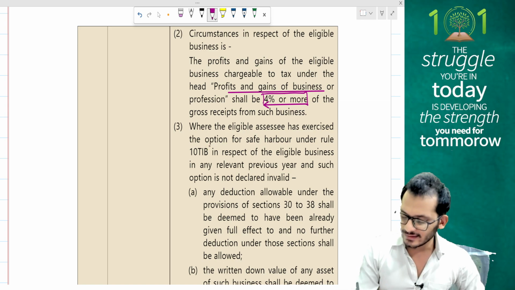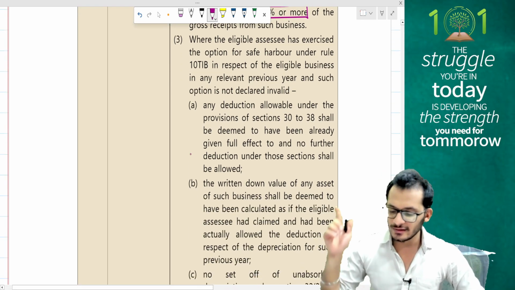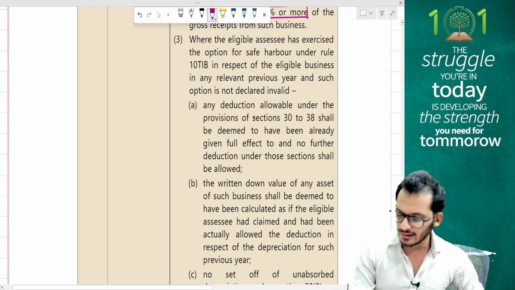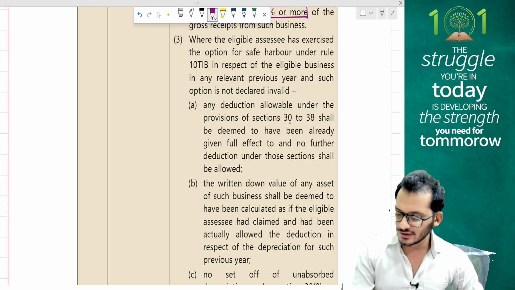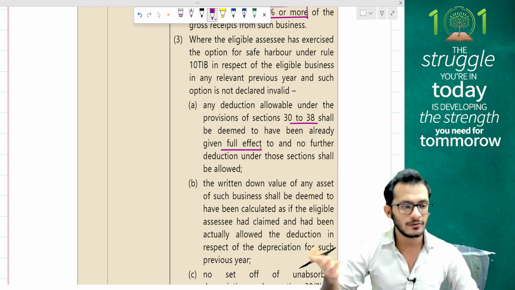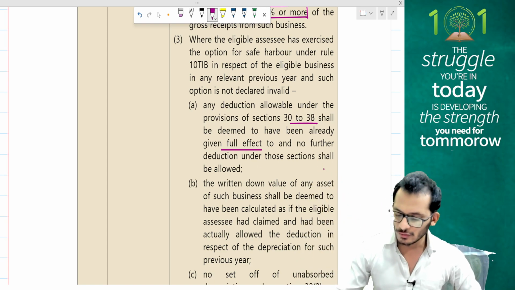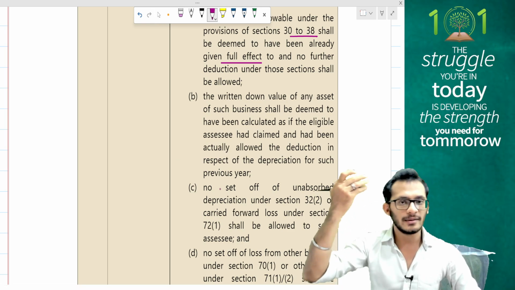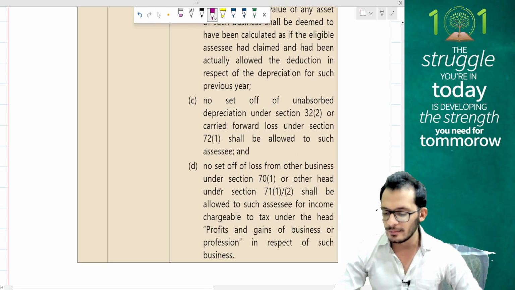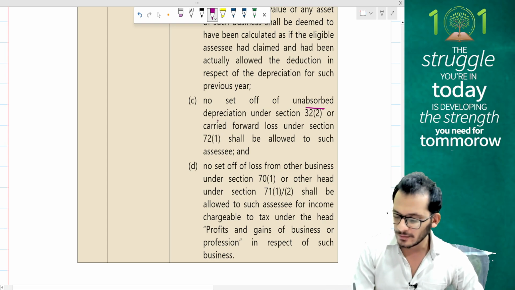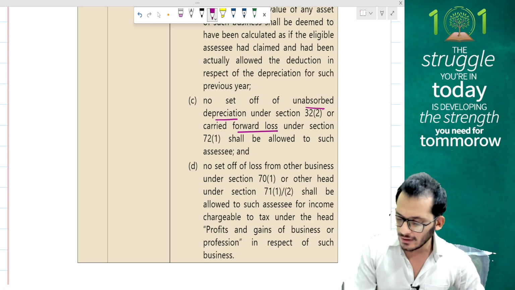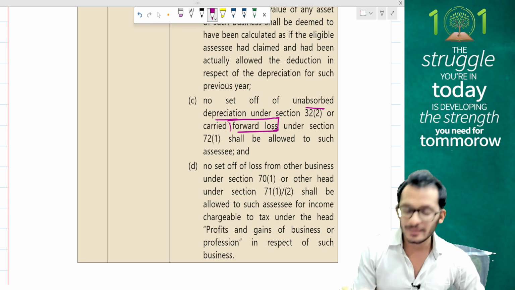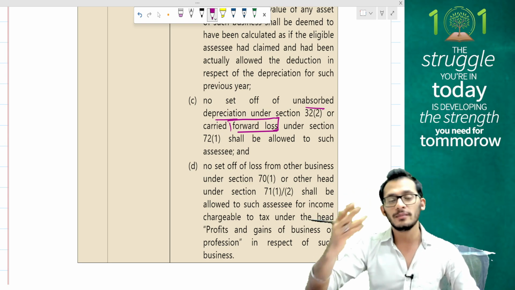Where the eligible assessee has exercised the option of safe harbor rules, and such option is not declared invalid, any deduction allowable under sections 30 to 38 shall be deemed to have been given full effect to. Same as presumptive, the moment you go for presumptive, all effects are given, and no further reduction under those sections will be allowed. The written down value of the assets will be treated as already given effect to, and therefore depreciation will be taken accordingly. No set off of unabsorbed depreciation will be allowed on these incomes, and notice this carefully, no carry forward of losses can also be done. So here is a case where business losses have also been denied to you.